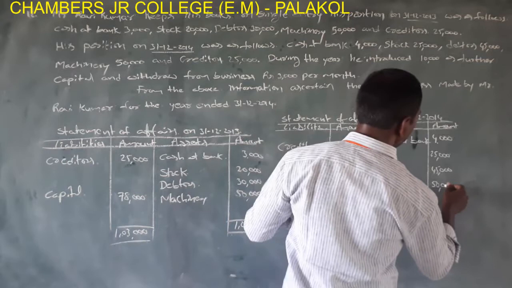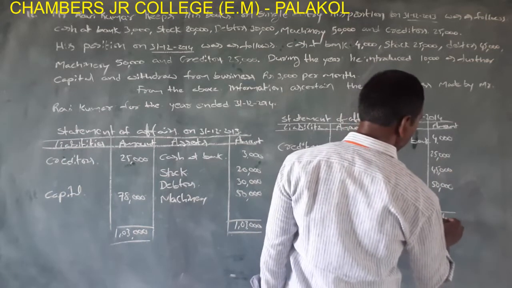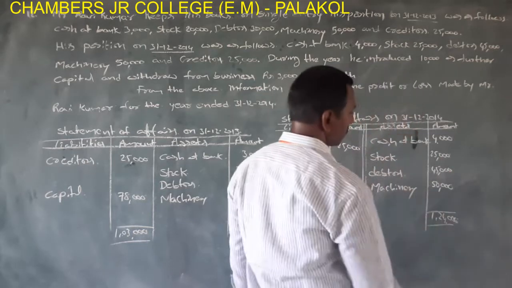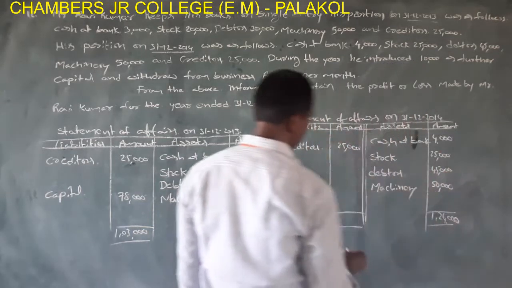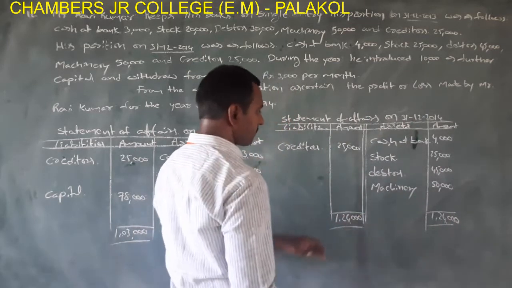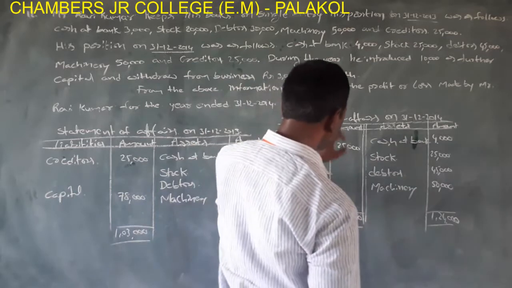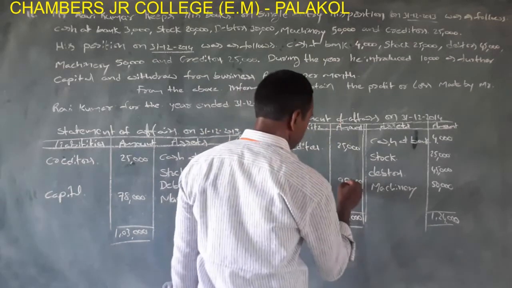Here the total 1,24,000. Same amount is here. The difference between 1,24,000 and 25,000 equals 99,000. This is the balancing figure.